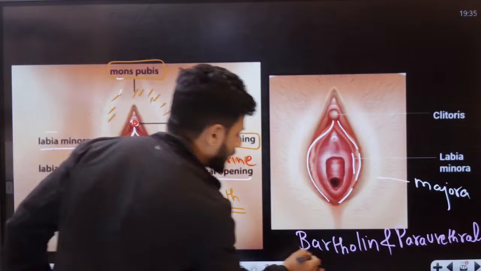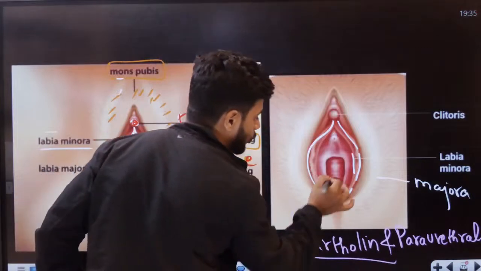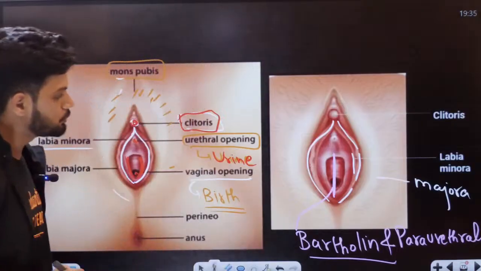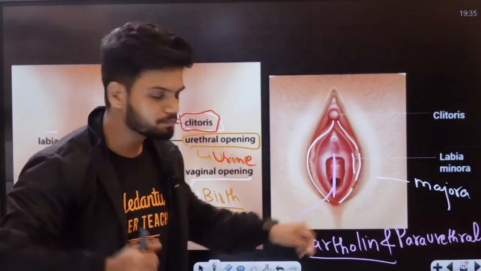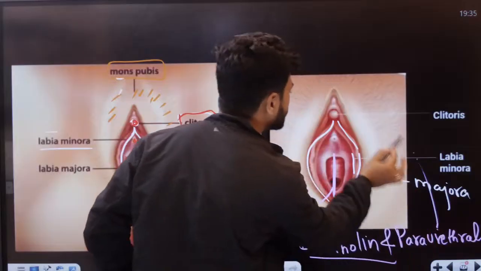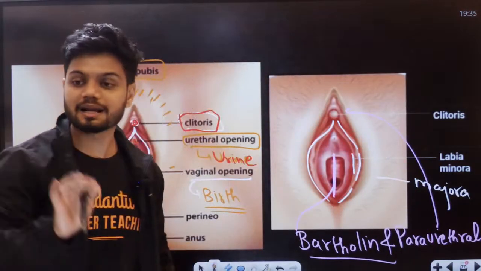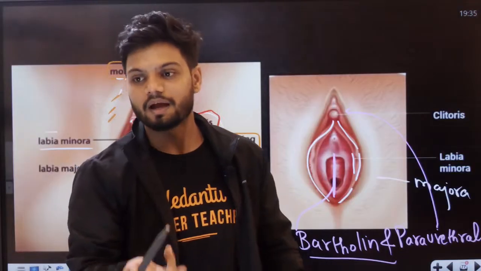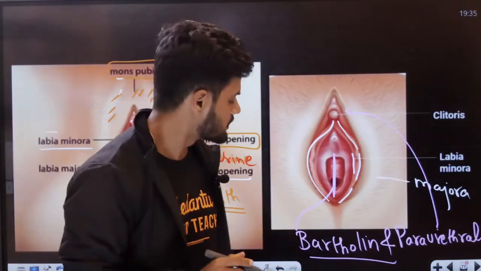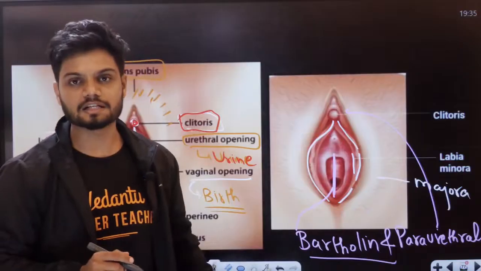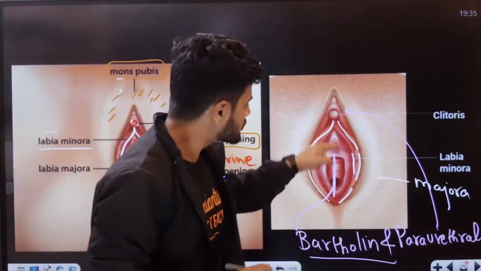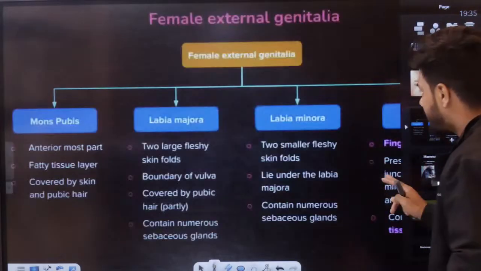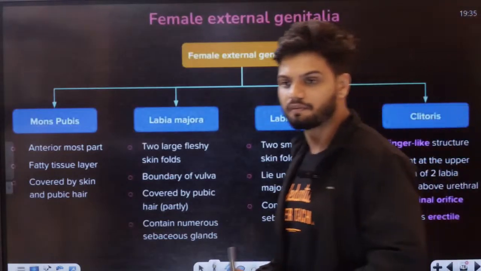Okay. And this Bartholin gland is actually present near the vaginal opening. This middle part is called the vestibule. Here we have the Bartholin glands, and the paraurethral glands on the top. So there are glands present here also. NCERT is not telling you that, students. The Bartholin glands and paraurethral glands are present here. The middle part is called the vestibule. This is extra information for all of you. This is what is given in NCERT.